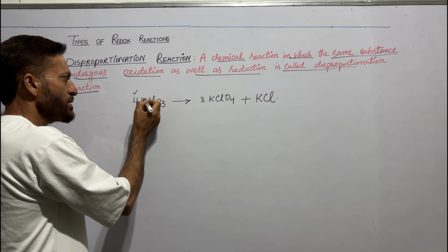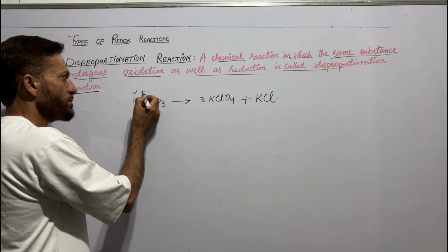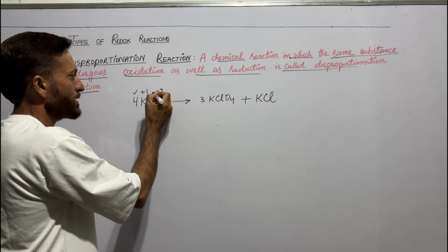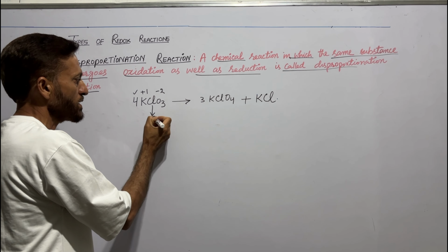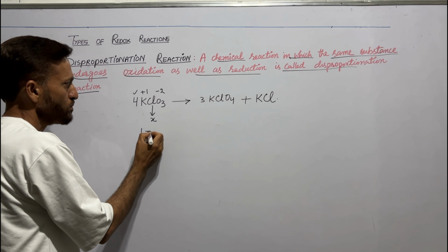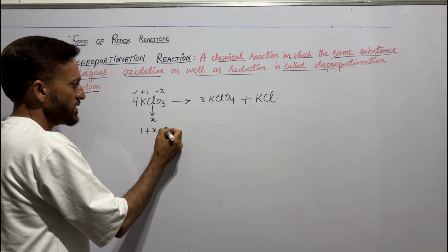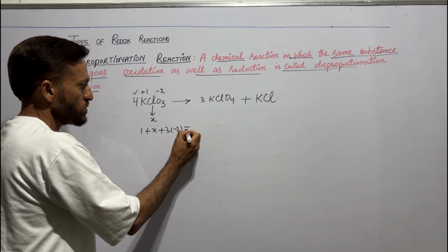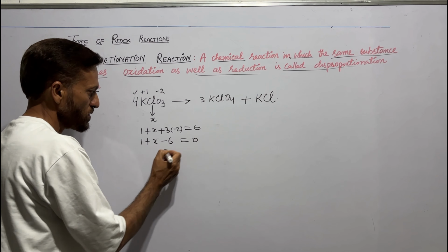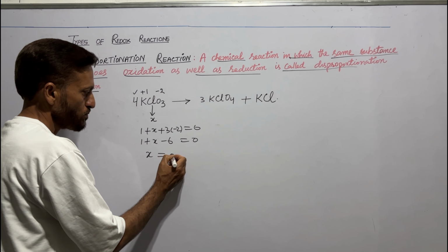We know potassium belongs to group first, its oxidation number is +1 and oxidation number of oxygen is -2. Let us suppose that oxidation number of chlorine is x. Then 1 plus x plus 3 into -2 equal to 0. 1 plus x minus 6 is equal to 0. x equals to +5.